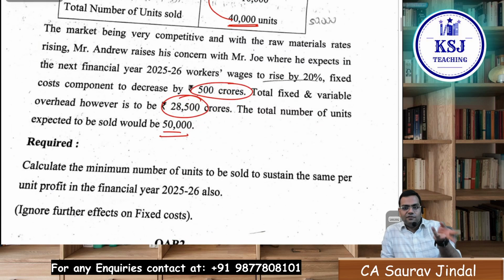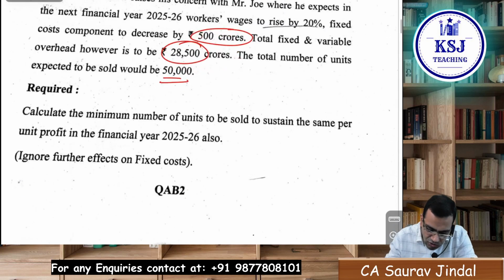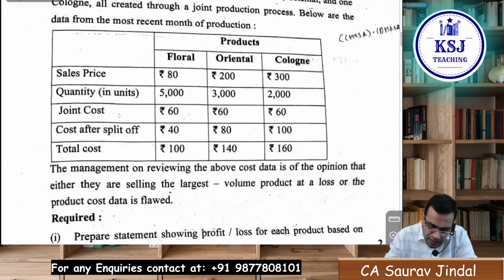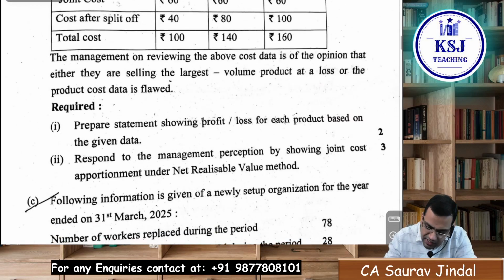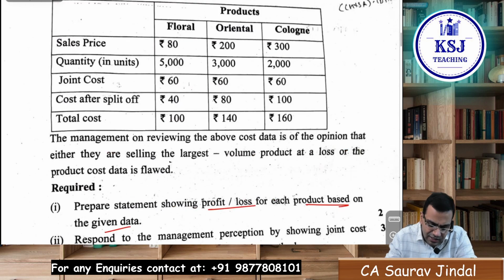Right, and at 50,000 units calculate the total profit, accordingly calculate the total cost, you will get the selling price and you will get the minimum number of units to sustain the same unit profit in the financial year. So you can do the reverse working, sir. Same unit profit, you want to calculate the cost and accordingly the number of units. Right, ignore further effects on fixed cost. After that, the one on joint and byproduct was comparatively easier. It was on the NRV method and they were asking to show the profit and loss for each product based on the given data. So it was not difficult, sir.